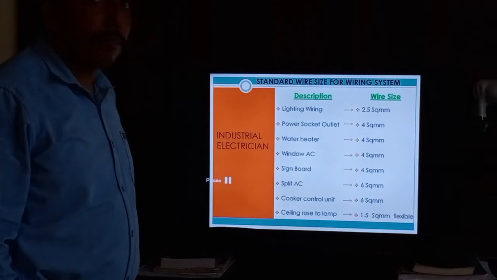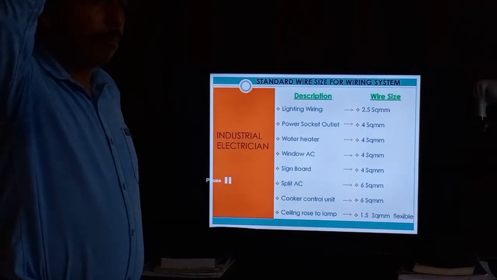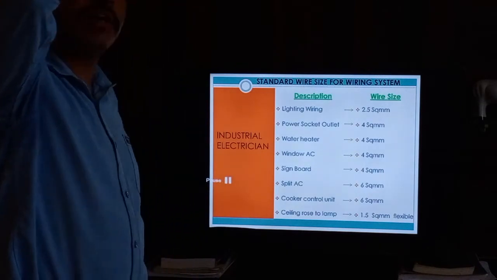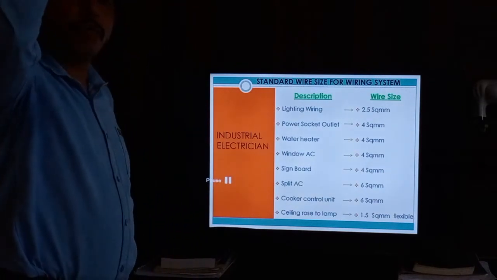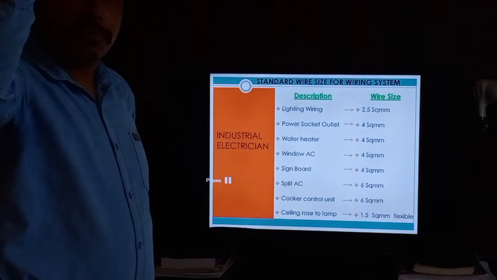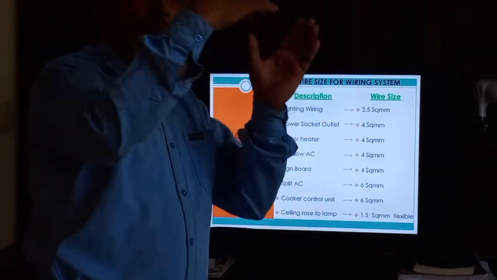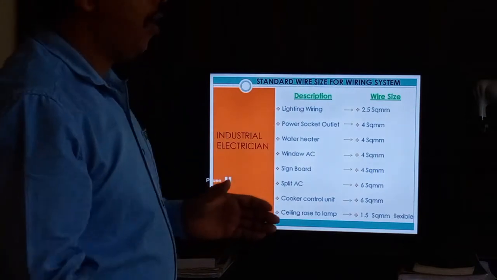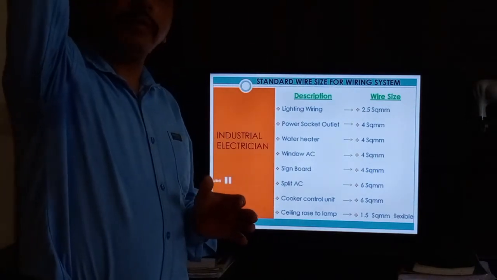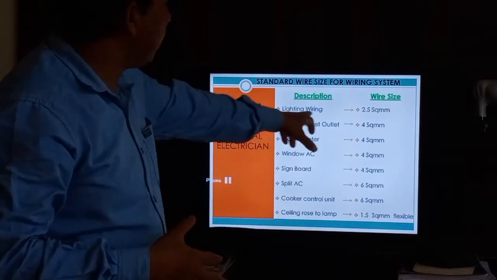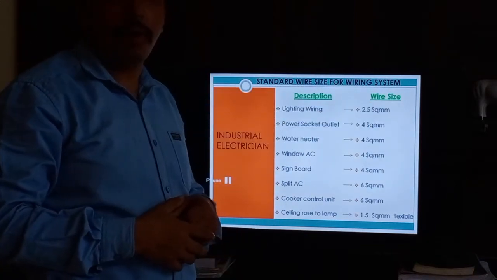And ceiling rose to lamp. In some buildings, ceilings are made with a ceiling model, so a ceiling rose is used there. Up to the ceiling rose, from the DB up to the point, we use 2.5 mm square for lighting purposes.